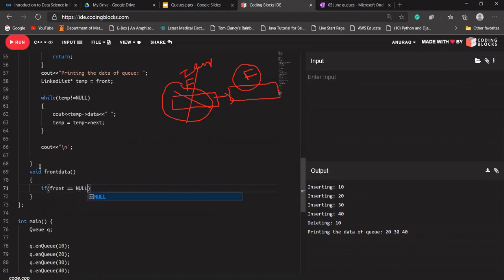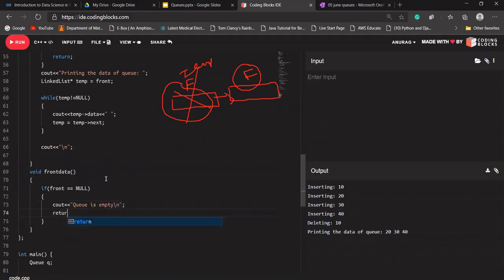If front is equal to null, it means queue is empty. Queue is empty. And it should return from here.